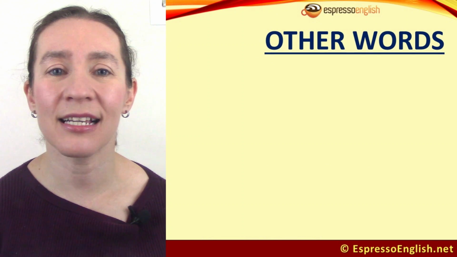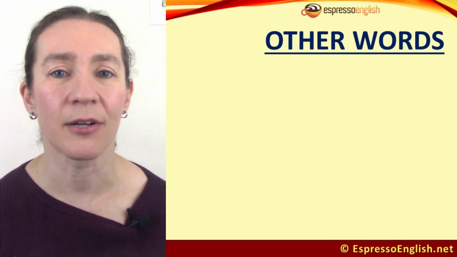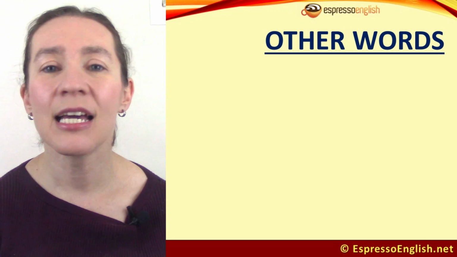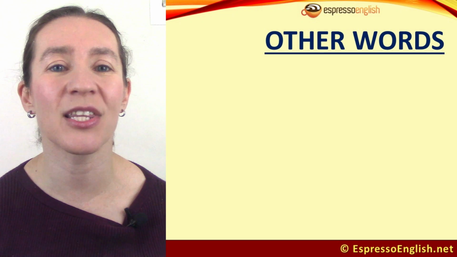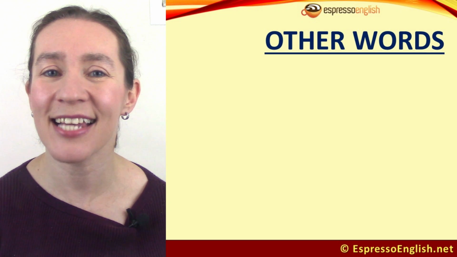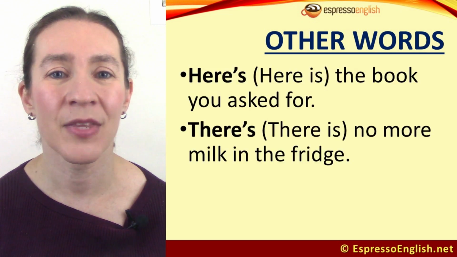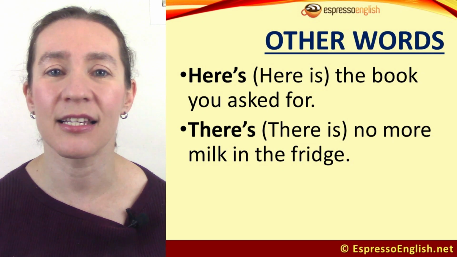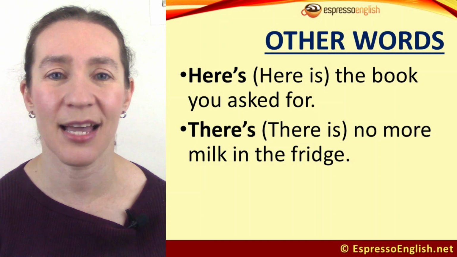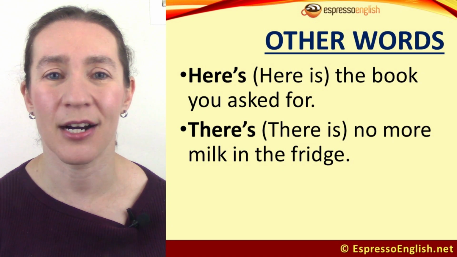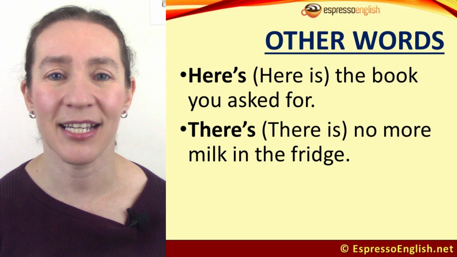Now we've been focusing on contractions with subjects that are people, I, you, he, she, etc., but we also have some common contractions with other words. So let's finish this lesson by looking at some of those. Here is and there is become here's and there's. For example, here's the book you asked for. There's no more milk in the fridge.